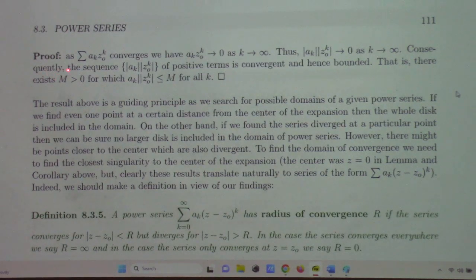So anyway, here's the proof of the corollary. If we have one point of convergence, then by the kth term test, the terms go to 0. But a sequence of positive terms which goes to 0 is necessarily bounded, and that bound satisfies the Abel criteria. And so we just apply the previous lemma, and we get the convergence that we want.